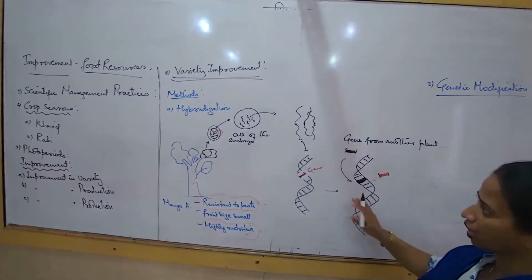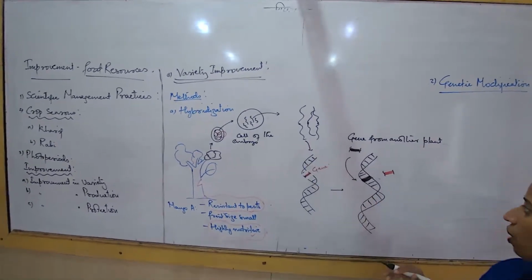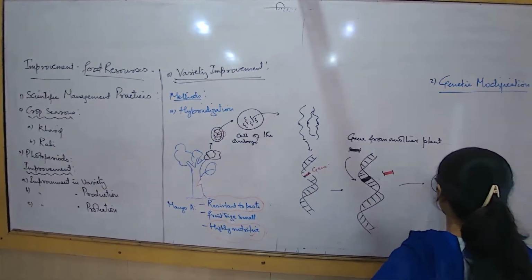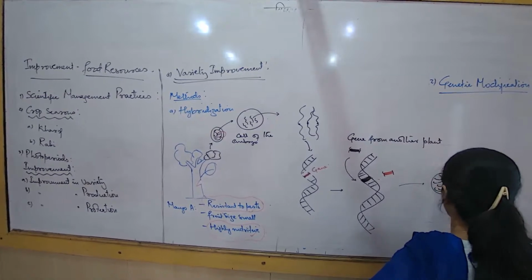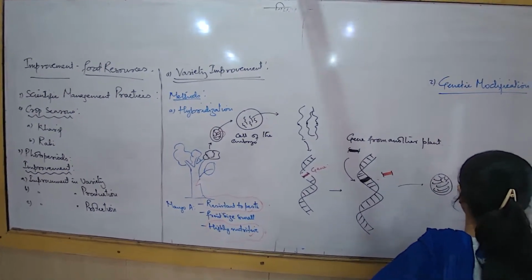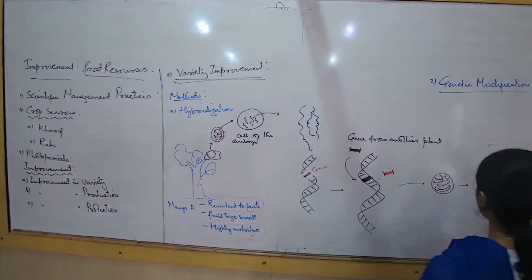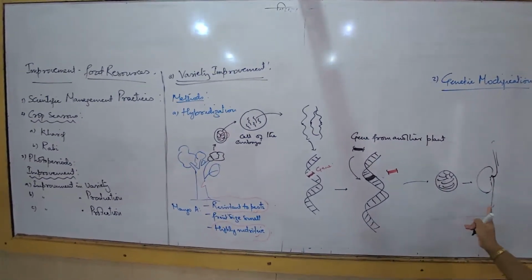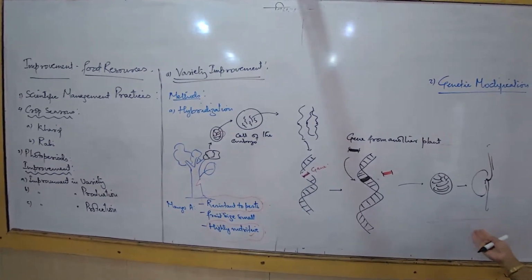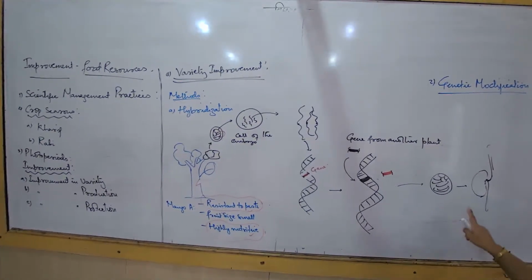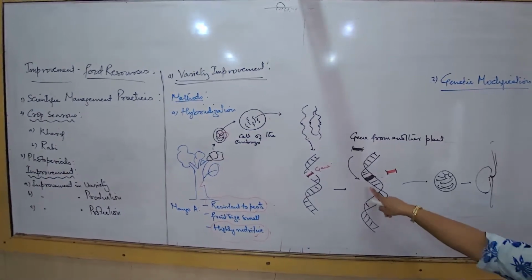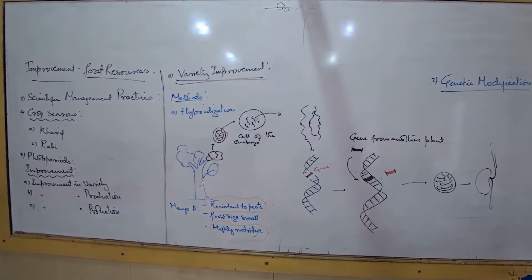The embryo is a multicellular structure, and after some time this embryo or the seed will give rise to a new plant. Whether we talk about a mango, a bean or a pulse, it will always have the modified characteristics because enough changes in the gene have been done.